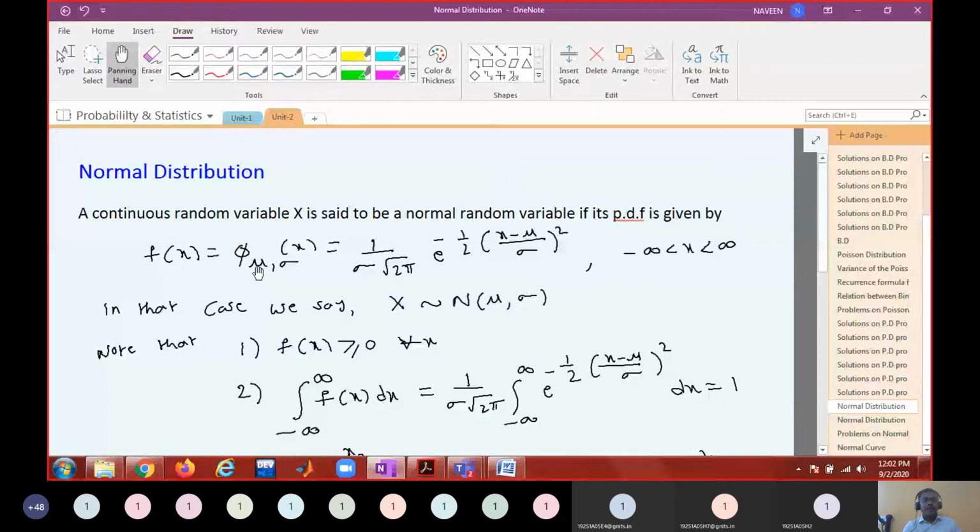Mu can be 4, sigma can be 1, mu can be 2, sigma can be 3, mu can be -3, sigma can be 4. Do you agree? So for each pair of mu and sigma, you can have a normal curve. When I am giving different values to mu and sigma, I am getting different normal curves. So that means how many normal curves will exist?